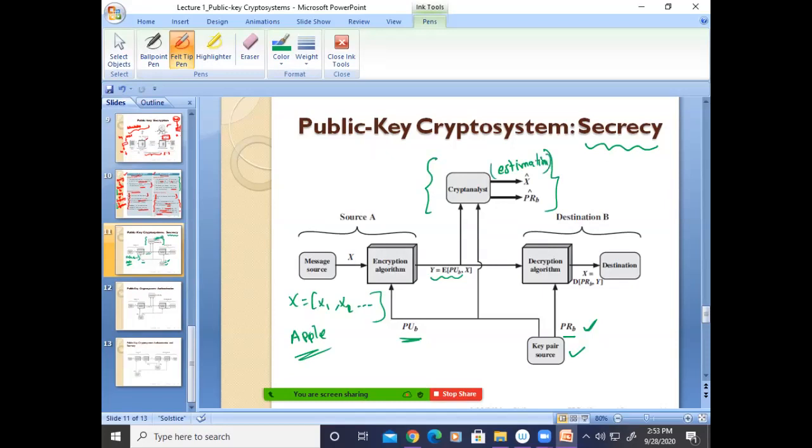Based on trial and error or whatever method he uses, he will try to estimate the message X. But to see future messages, based on the ciphertext and the public key, he will try to estimate the private key. This is the estimation of messages and the estimation of the private key.